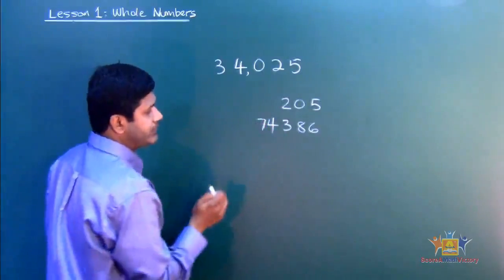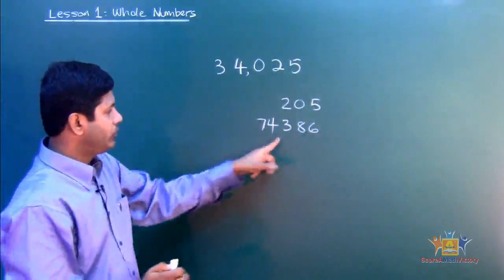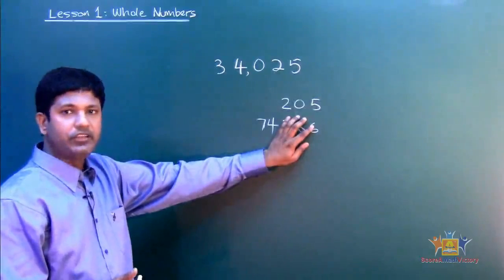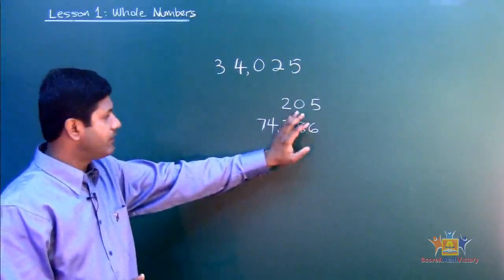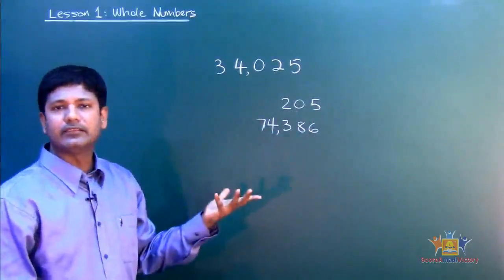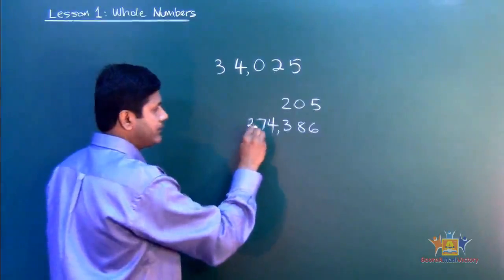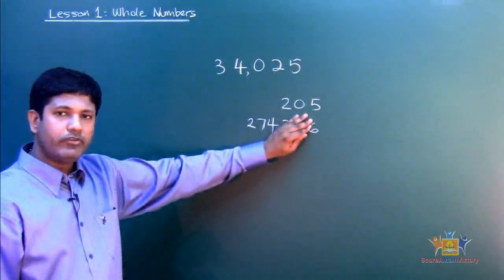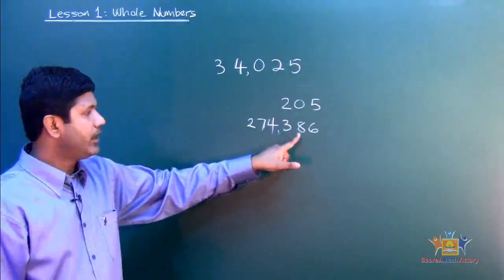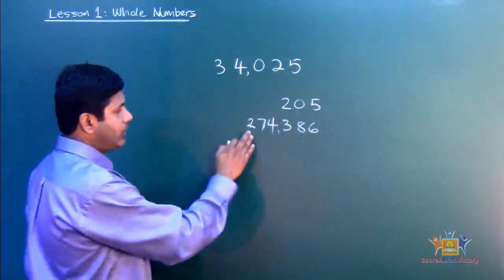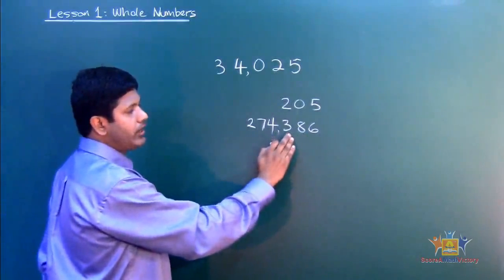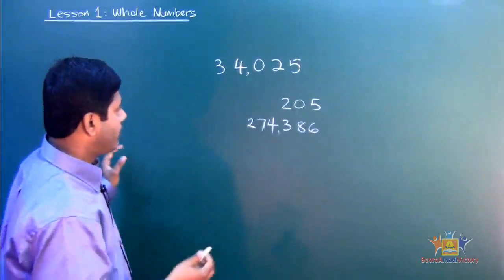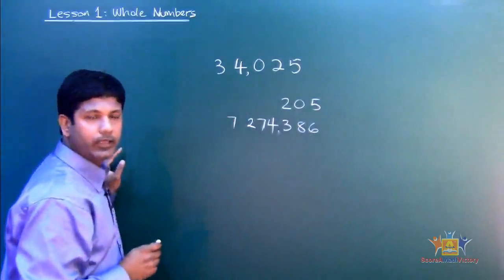If I were to put another number, let's say 7. Alright? So what do we do? 1, 2, 3, and then we put a comma. And then I'm going to block the 3 digits. And what does it say? 74. And then 1,000. See that? 74,386. Alright, so now if I add another digit, okay, same thing, block it. What does it say? 274,386, okay, good.